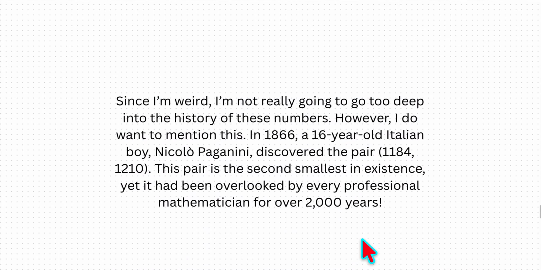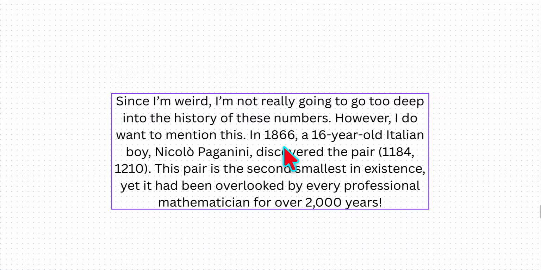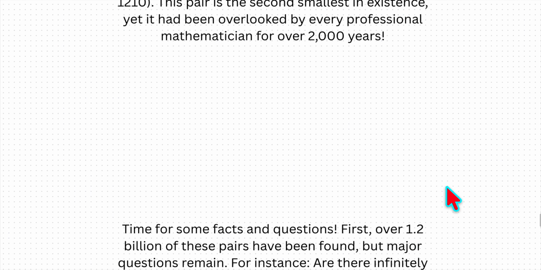Since I'm weird, I'm not really going to go too deep into the history of these numbers. However, I do want to mention this. In 1866, a 16-year-old Italian boy, Niccolo Pagani, discovered the pair 1,184 and 1,210. This pair is the second smallest in existence, yet had been overlooked by every professional mathematician for over 2,000 years.